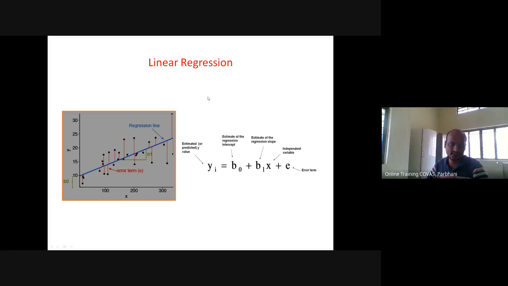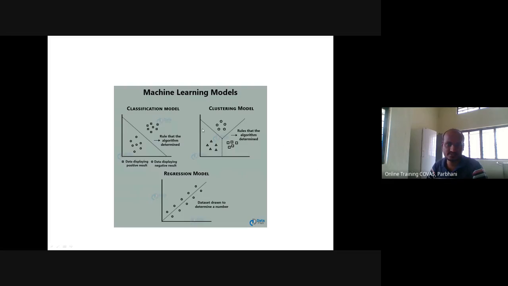When you have a statistics course and you are analyzing different group parameters with ANOVA, the underlying mathematics is this linear regression. These are different machine learning models, the classification model.